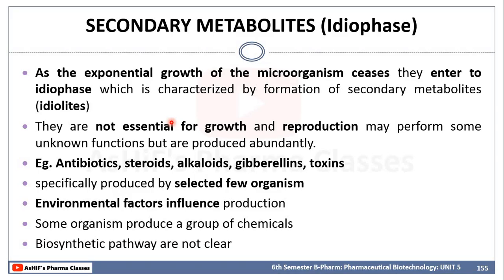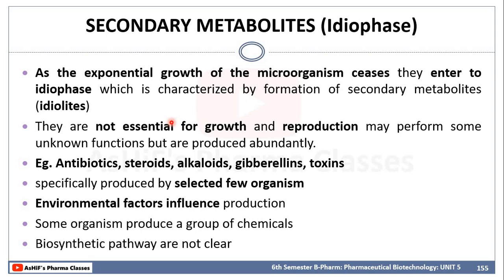environmental factors also will influence the production of the secondary metabolites, like temperature and aeration. All these factors will affect the production of secondary metabolites. So sometimes what will happen during the fermentation process, in the production process, we will mention we have to keep the temperature at some specific temperature for these days, and after that the temperature has to be increased for several days. So, there will be variation in the temperature during the entire process of fermentation. This is for this kind of purpose, for increasing the secondary metabolites.